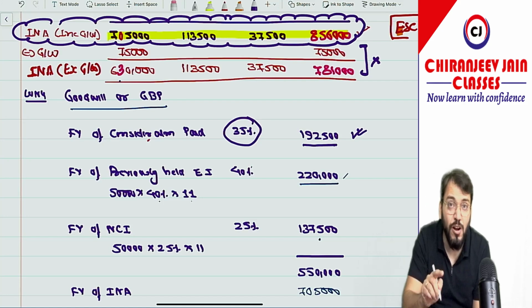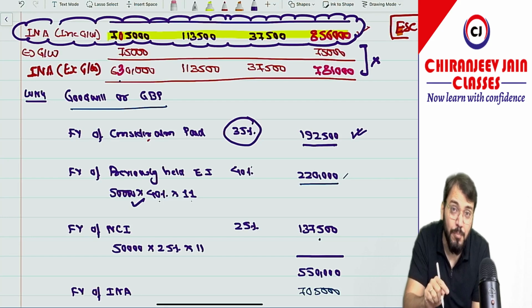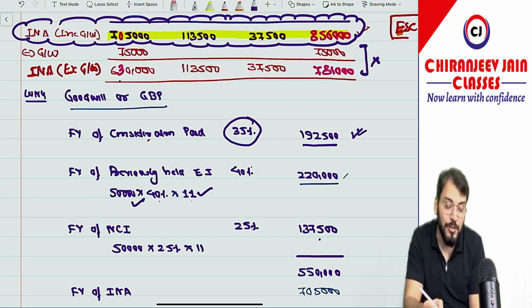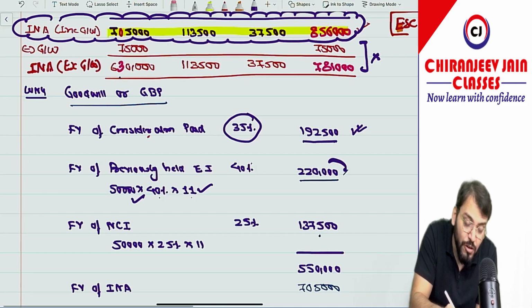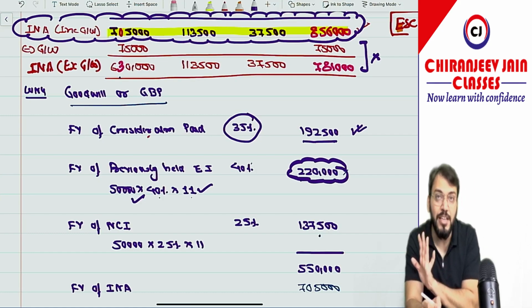So we'll take the fair value of previously held equity interest. It is 40% of 50,000, and the price per share is 11. So this will become the fair value of previously held equity interest.